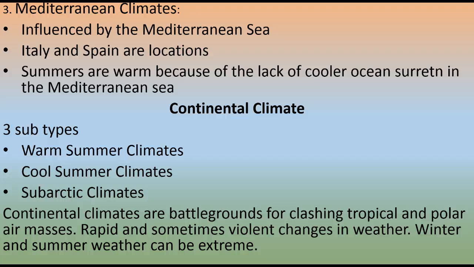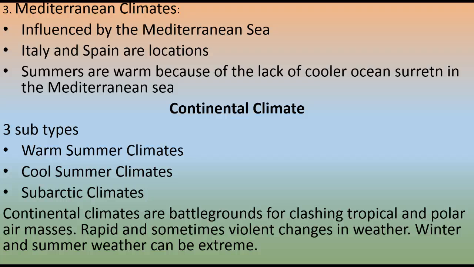Certain areas of Italy and Spain, you'll find locations like this. The summers are warm because there's usually no cool ocean currents in the Mediterranean Sea. Because the ocean is so small and it's located close to the equator, there's not really any cool ocean currents like there would be in bigger oceans.